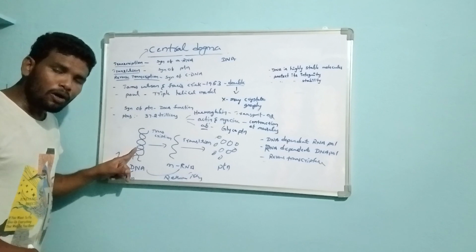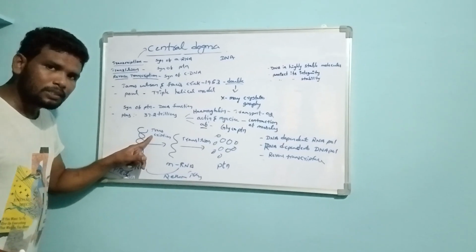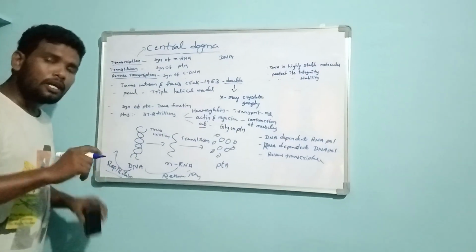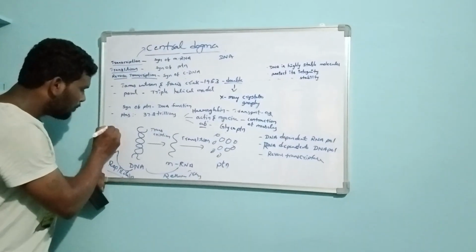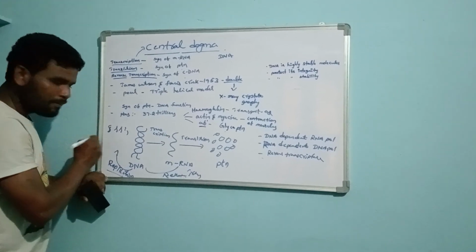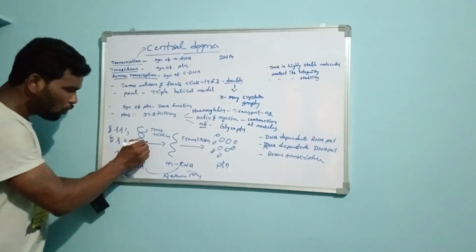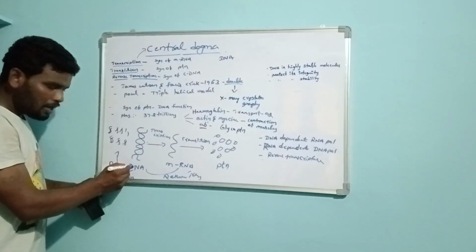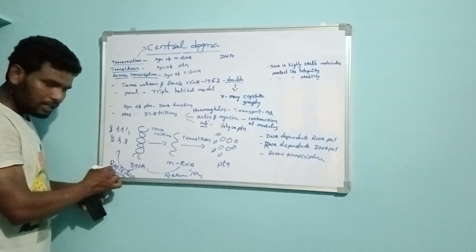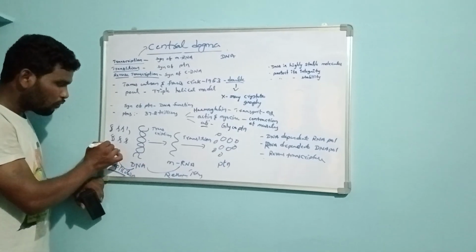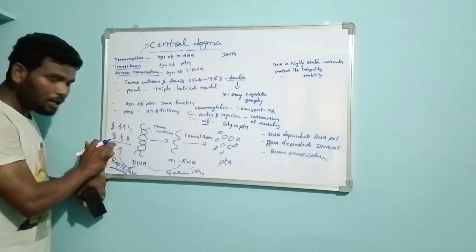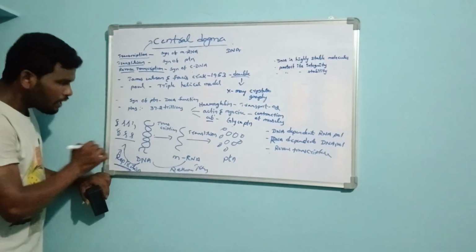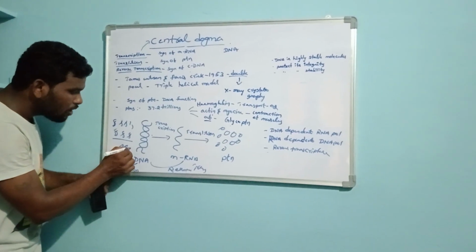What is replication? Making multiple copies of its own DNA, Xerox copies, a duplication process, to form new or daughter DNAs. This replication takes place in the S phase of the cell cycle.